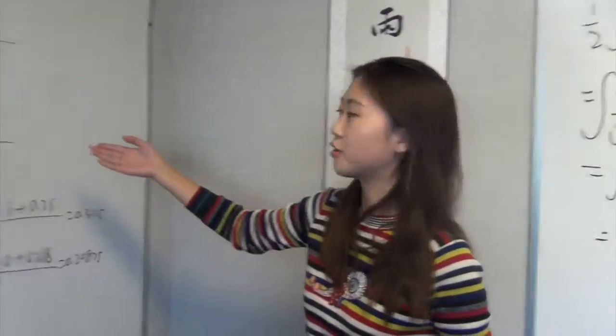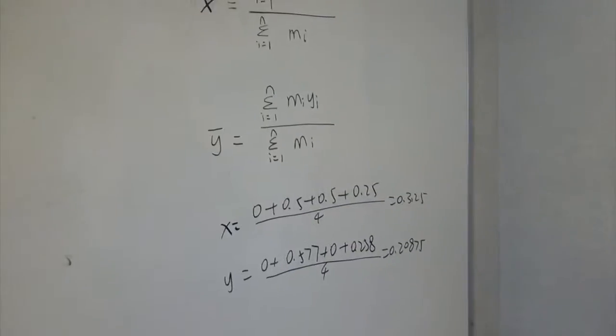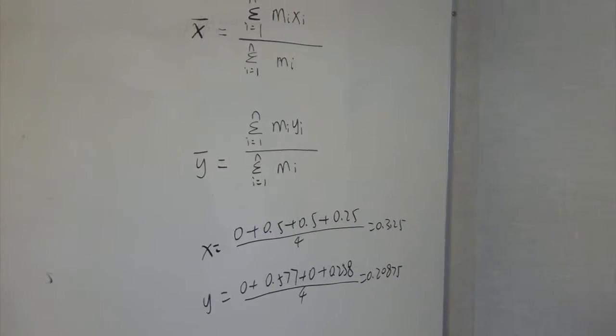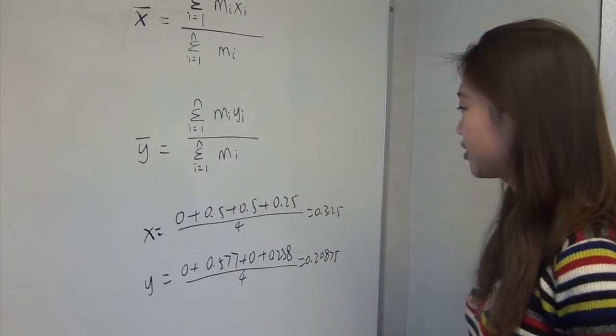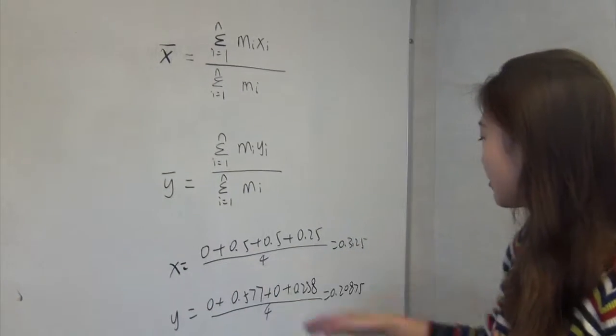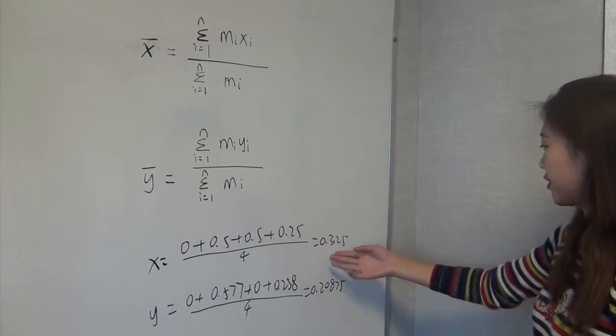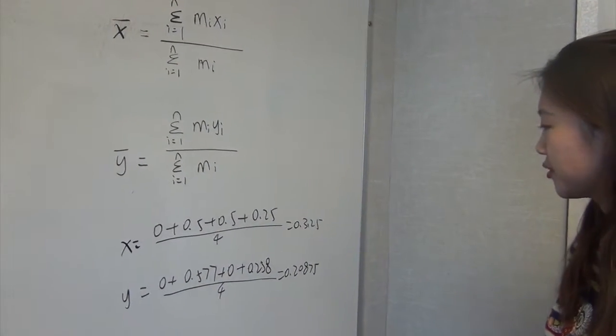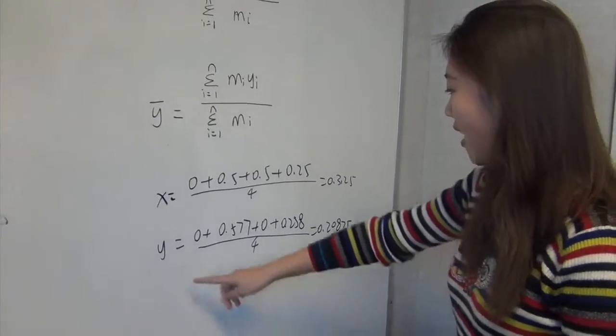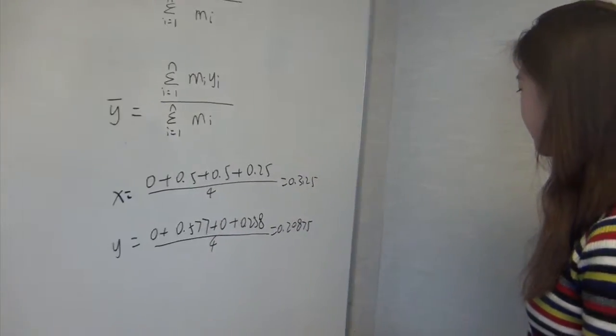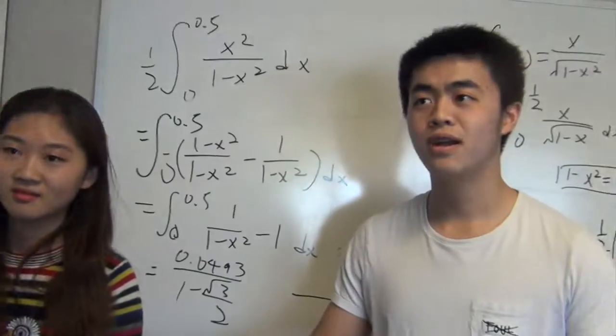And here are our formulas. By using those two formulas, we have the object position along the x-axis, and we got an answer of 0.3125. And similarly, we also find the y-axis. The answer is 0.208.